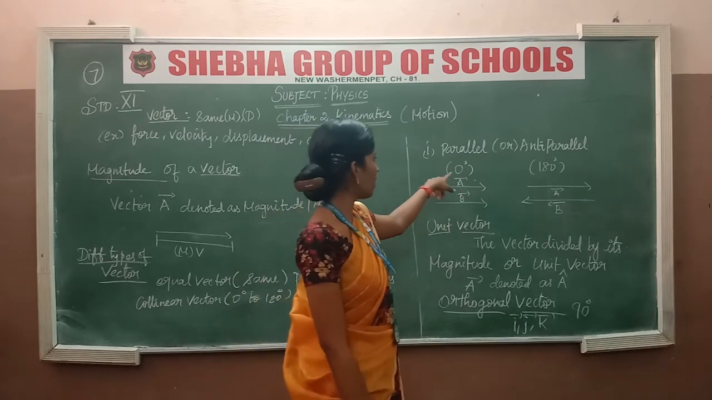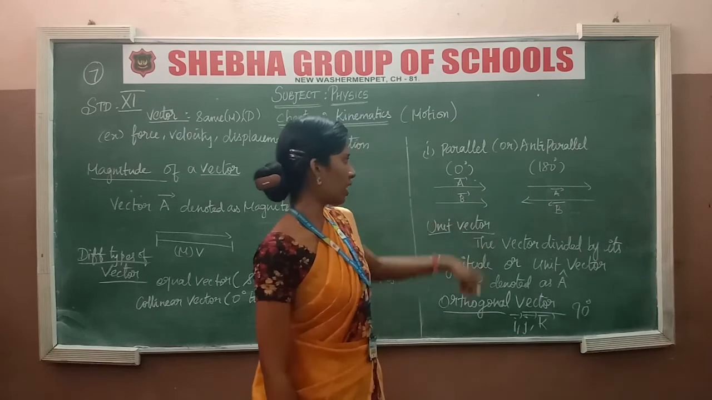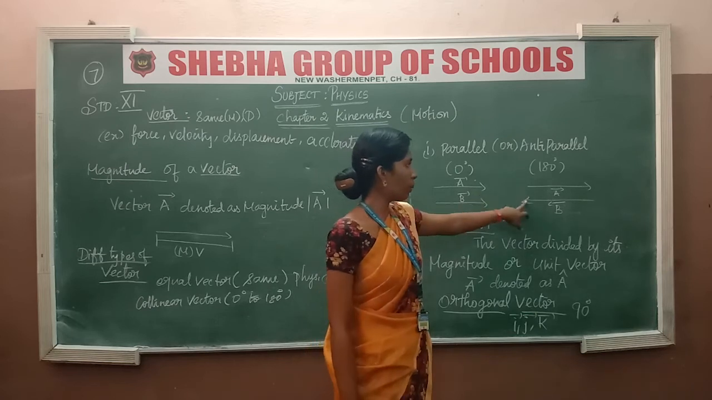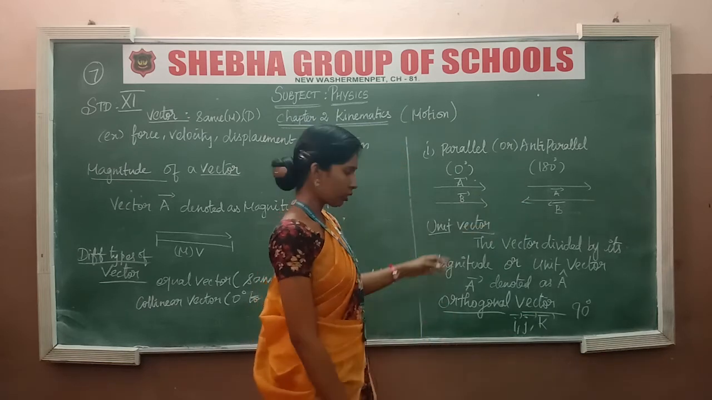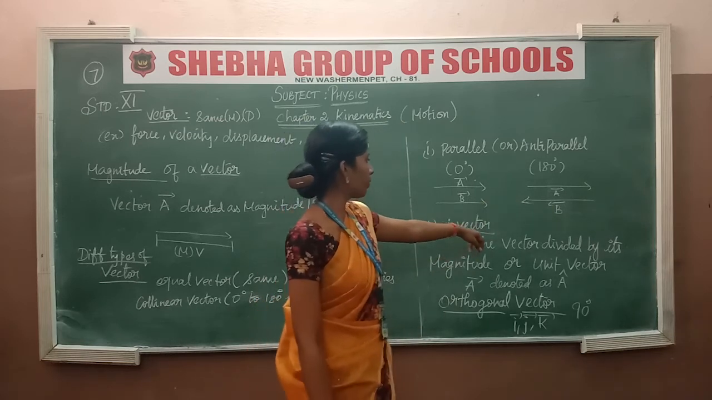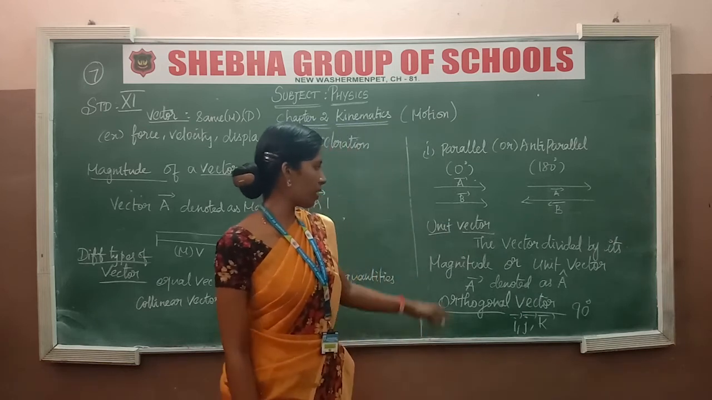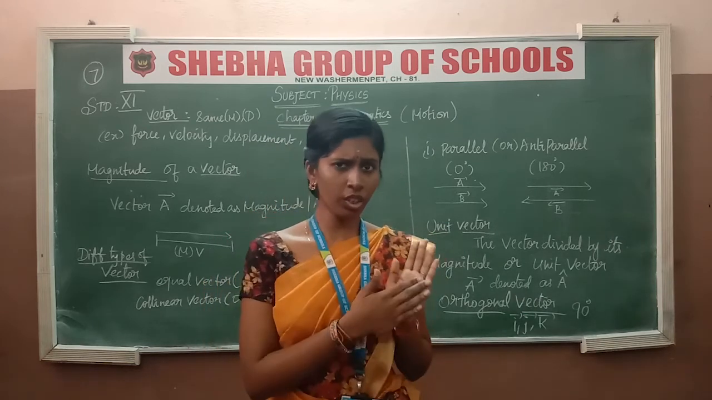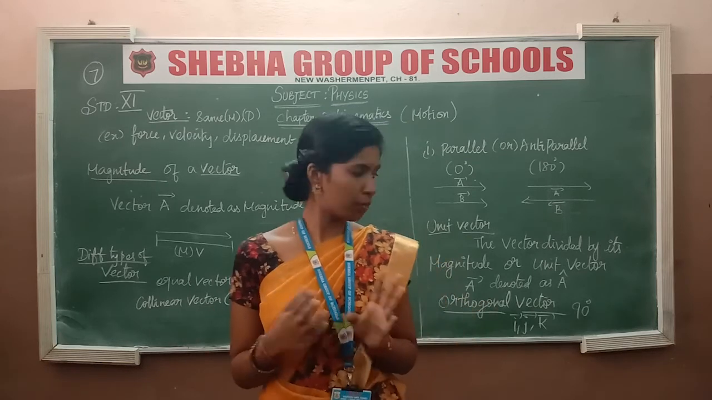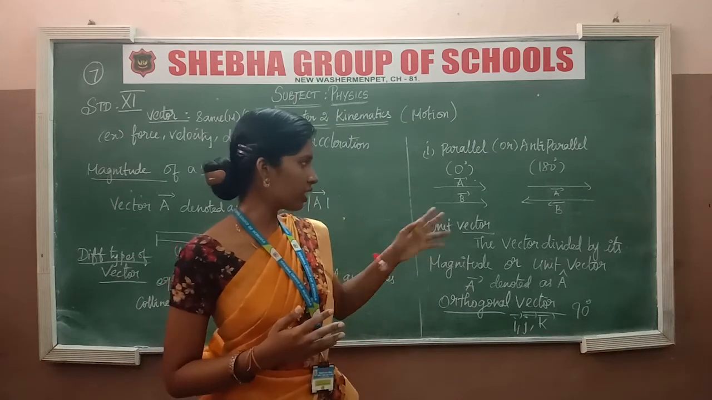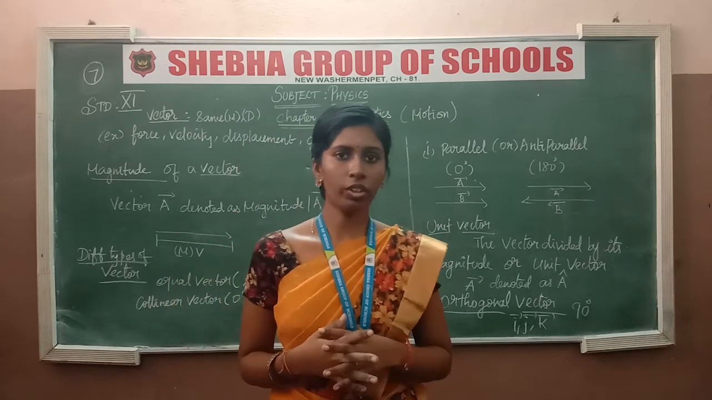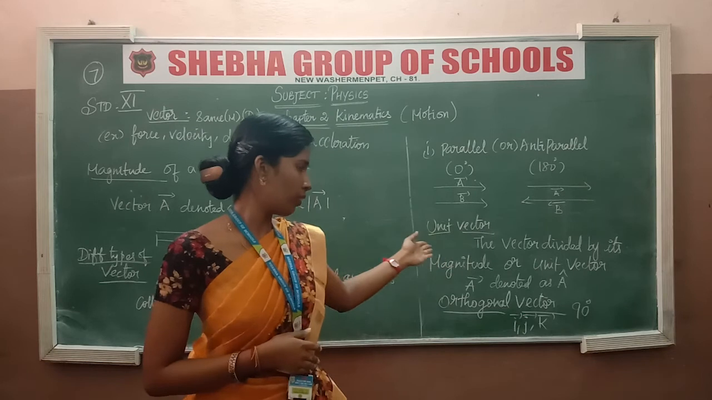Parallel means 0 degree of the angle, anti-parallel means 180 degree of the angle. Two lines will be parallel to each other. This will be perpendicular to each other, so it's not equal to these two angles. After that, the unit vector: this vector is divided by its magnitude. The magnitude is split in two directions, it will be divided. This vector is a unit vector. After that, A will be denoted as A cap. A cap is the change into magnitude form, vector to magnitude.